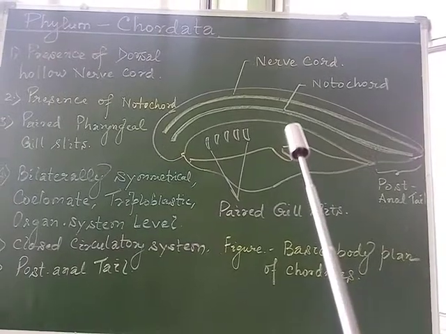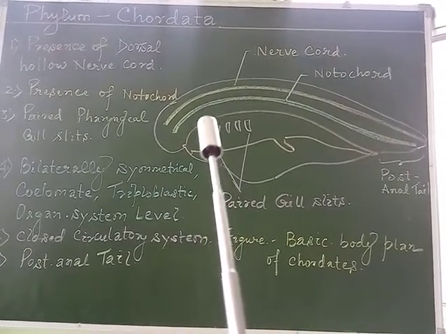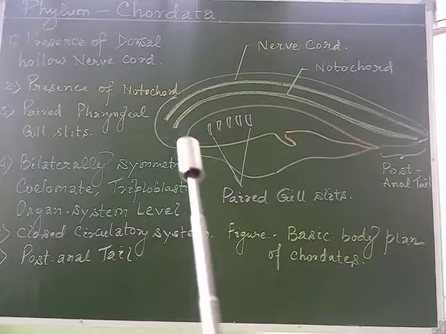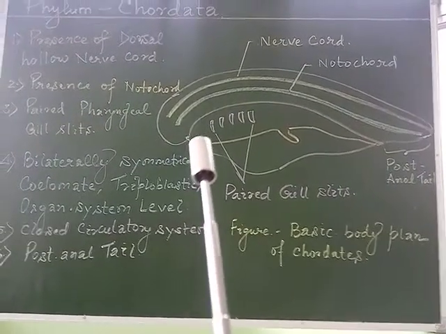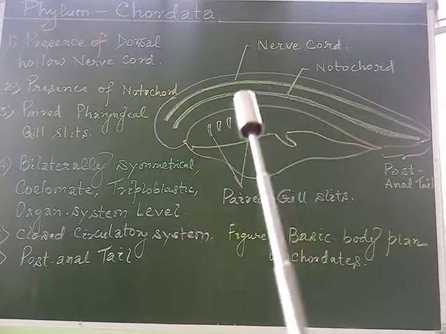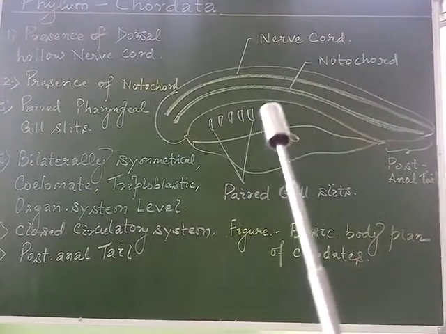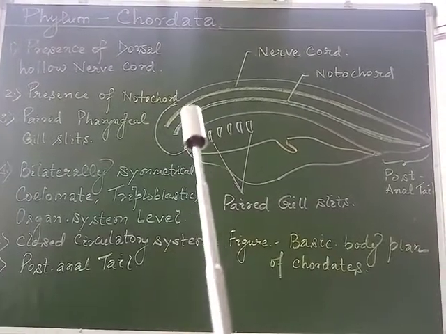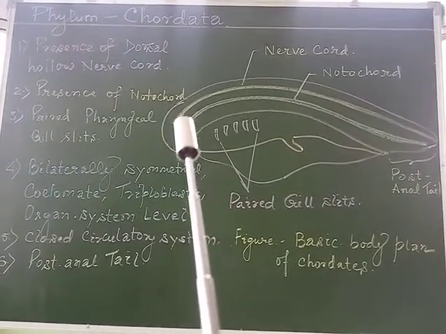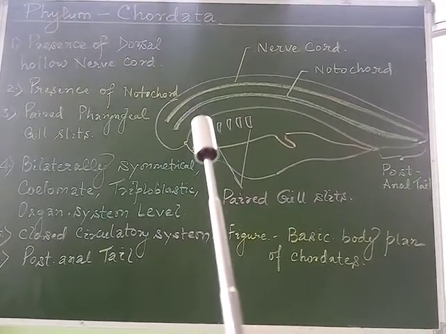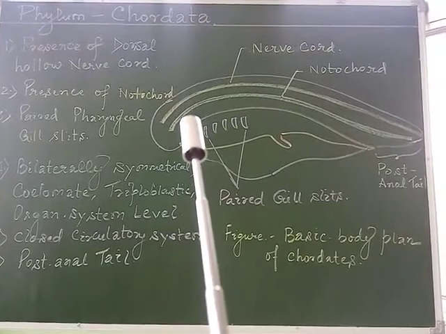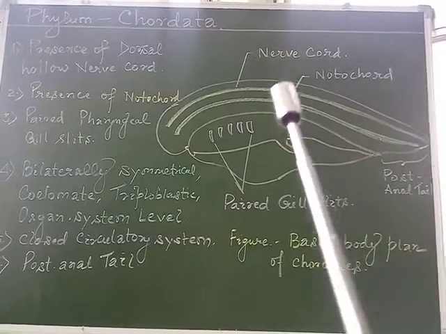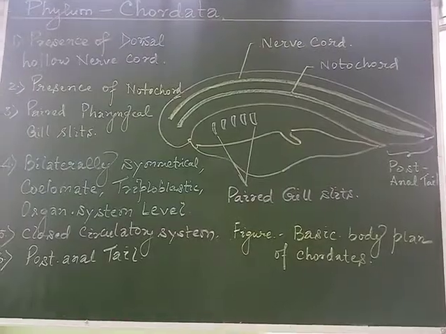In the vertebrates, the anterior nerve cord is specialized to form a cerebral vesicle or brain, which is enclosed by a protective bony or cartilaginous cranium, whereas the posterior part of the nerve cord becomes the spinal cord and is protected within the vertebral column.